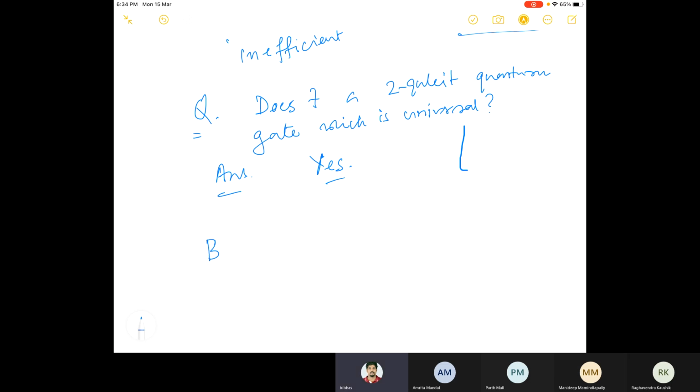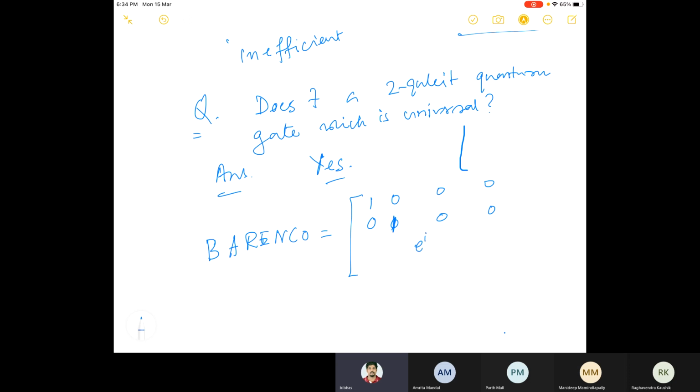In fact, he is also one of the authors of that paper I asked you to read, which is available on my webpage, Elementary Gates of Quantum Computing. The Barenco gate. This gate is very simple. It's 2 qubits, so it's a 4 by 4 matrix. It's kind of a control gate.